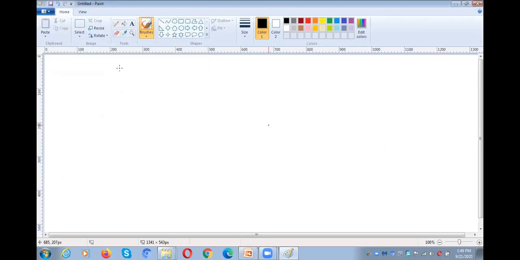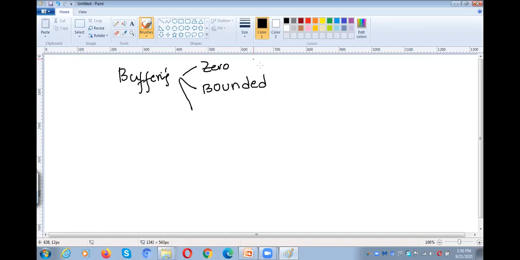And next coming to the third one. What is the third one? The last one. Buffering. So under buffering, we need to talk about three concepts. What is zero capacity, and the next one is bounded capacity, and then the third one is unbounded capacity.